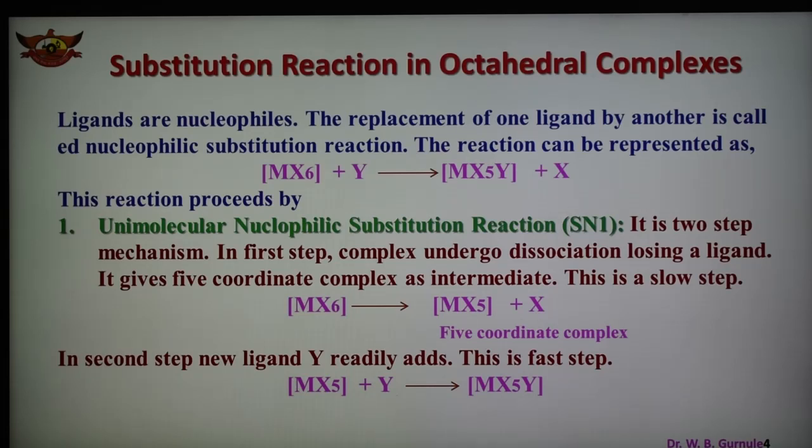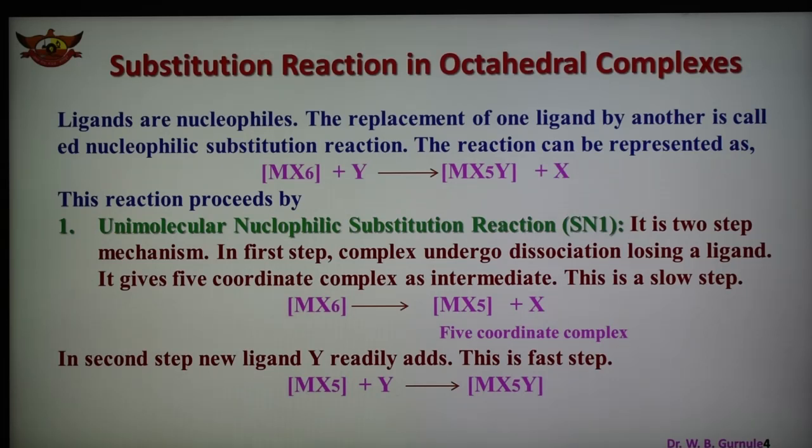So what is unimolecular and bimolecular? Uni means one molecule; it depends upon only one molecule being involved in the slow step of the reaction. Bimolecular means two molecules are involved. Now in the case of unimolecular substitution reaction, that is SN1, this mechanism consists of two steps. We can say it is a two-step mechanism.